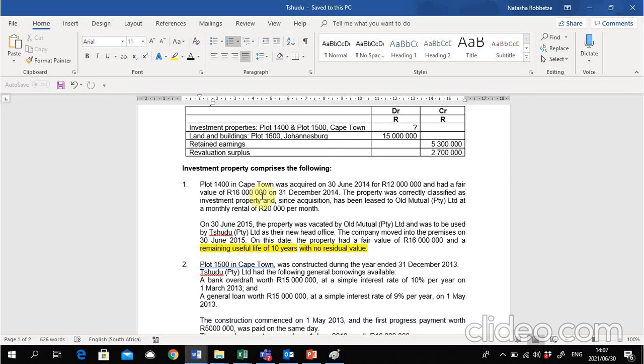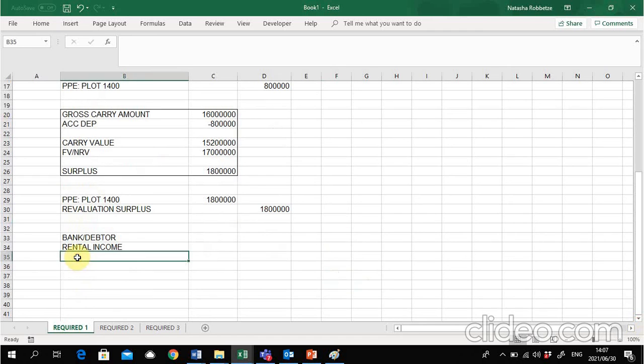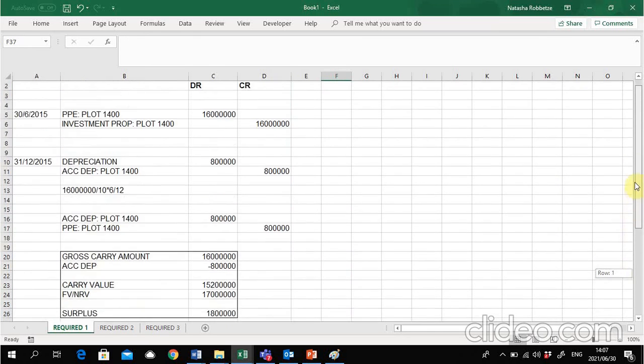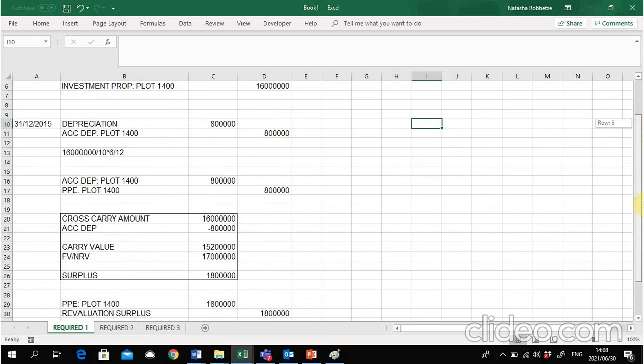It was investment property for 6 months. And during this 6 months, we were able to collect rental. So it's going to be 20,000 times by 6. Right, there we go. And there we have accounted for all possibilities as it relates to plot 1,400 for the year ended 31st December 2015.